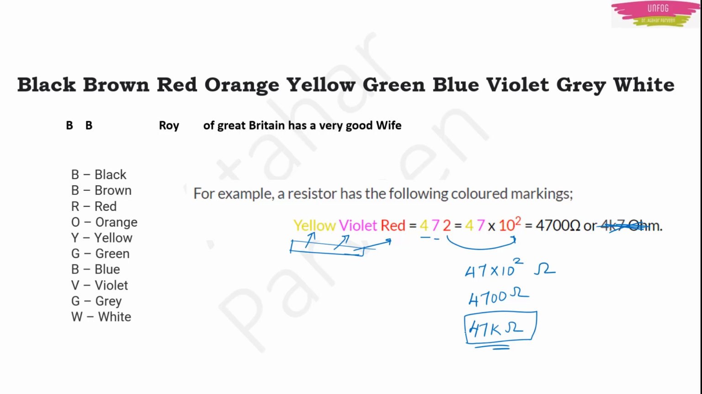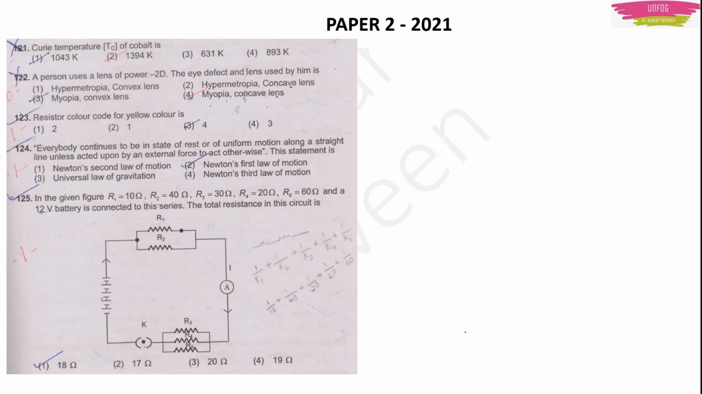One question is always expected in TET based on this color code, so it is better you learn this. Let's move on. The next question is from current electricity. No, before that there is another question.